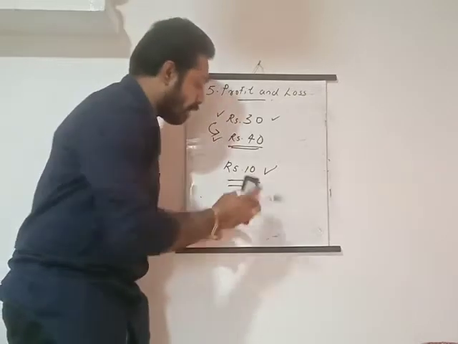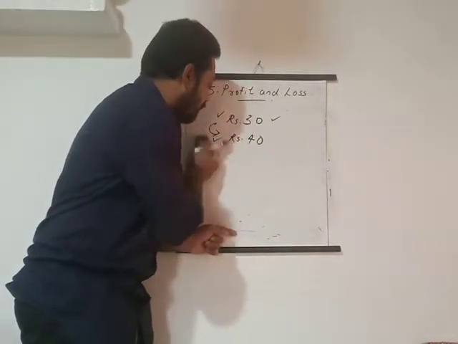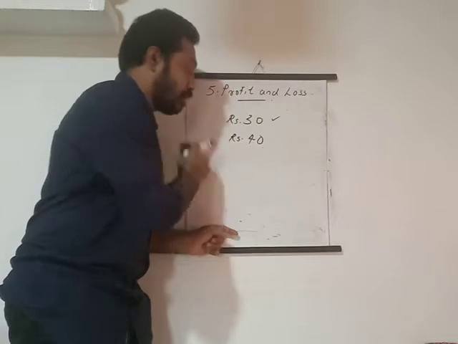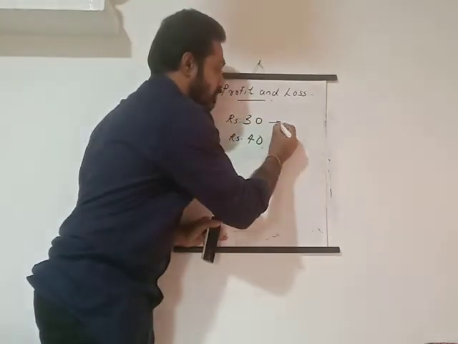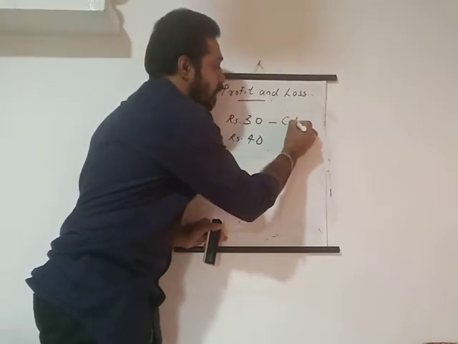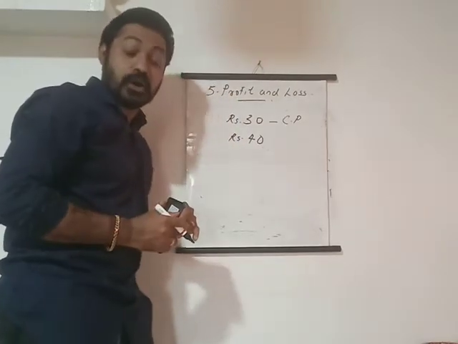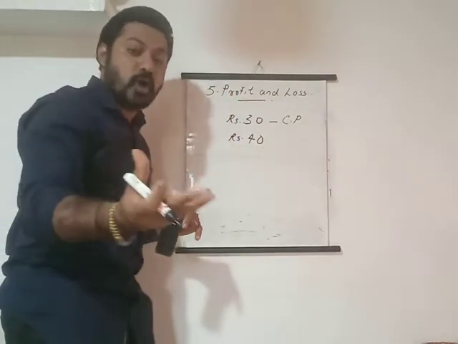I am going to write some terms related with these rupees. What I told you, I purchased the book for rupees 30. This is called the cost price. What is called a cost price? Cost price.